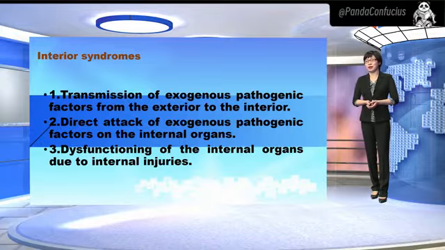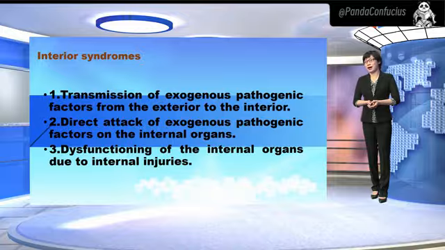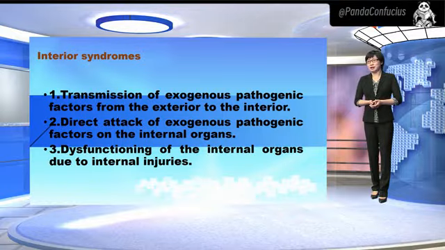Transmission of exogenous pathogenic factors from the exterior to the interior. For instance, following an exterior syndrome with chills, fever, headache, and floating pulse, the chills disappear and a high fever occurs, accompanied by dyspnea, expectoration of yellow sticky sputum, chest pain, thirst, reddened tongue with a thick yellow coating, and forceful and rapid pulse. This is an interior syndrome due to the transmission of pathogenic factors from the exterior.